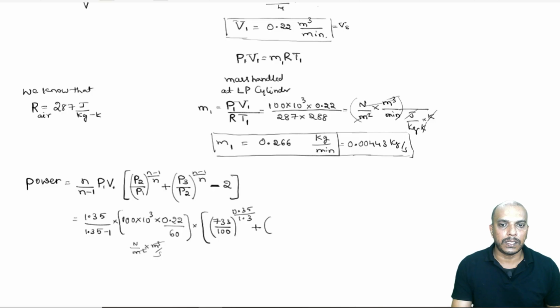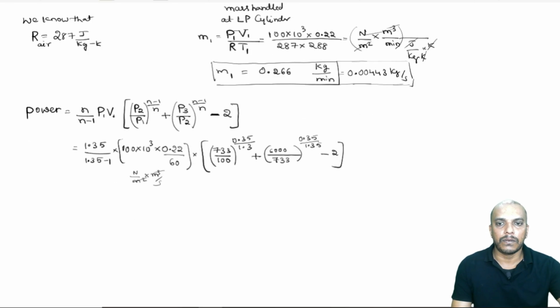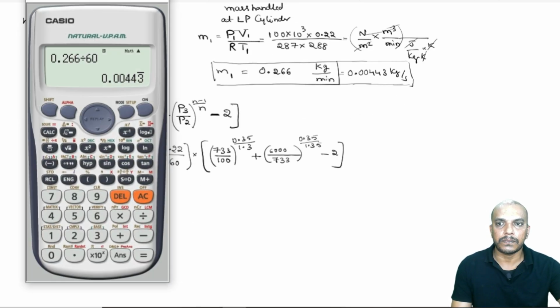I will not substitute 10 power 3 here again, because that will be cancelled out. Divided by intermediate pressure P2, 733, whole power 0.35 divided by 1.35, minus 2. Okay. So, now let us solve this equation.